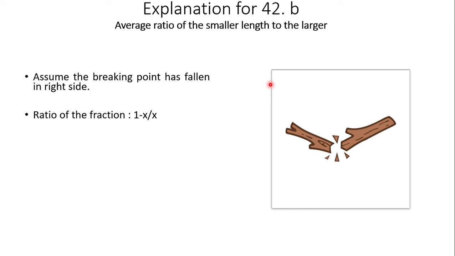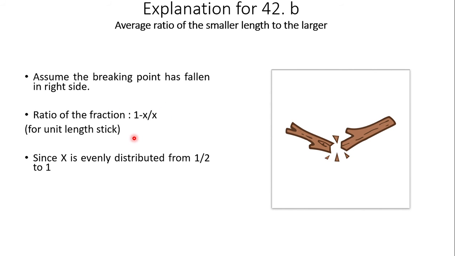If the stick is broken at point X, and we consider it a unit length stick, so the length of the stick is 1, then the lengths of the two pieces should be 1 minus X and X. So the ratio should be 1 minus X divided by X.